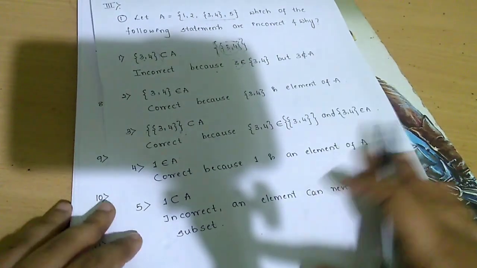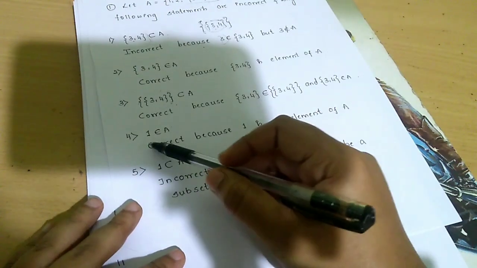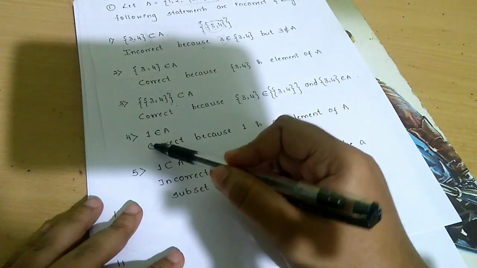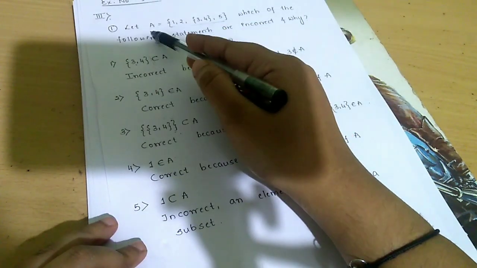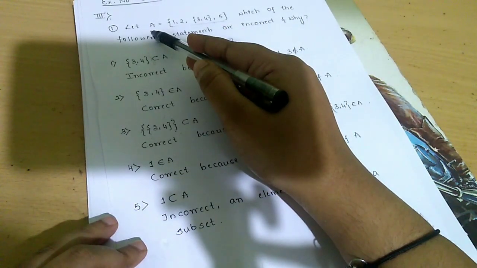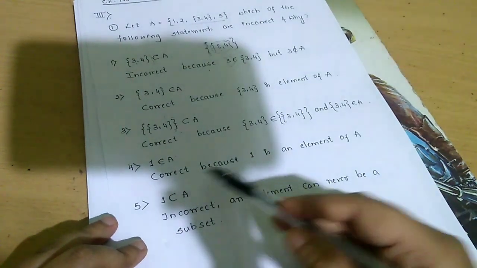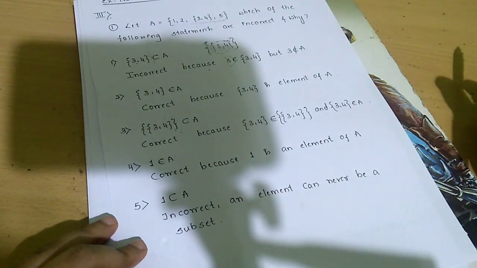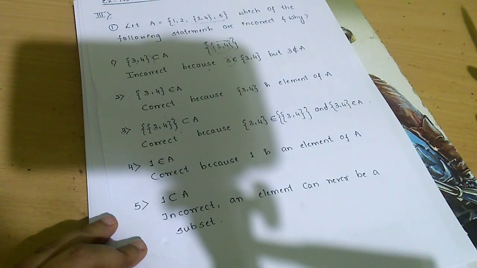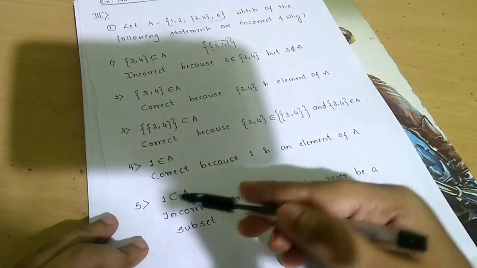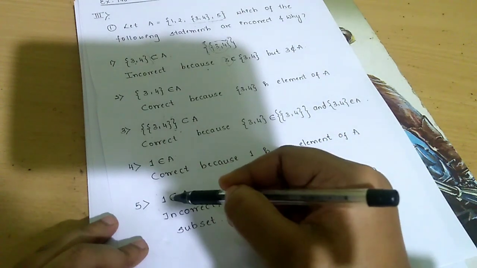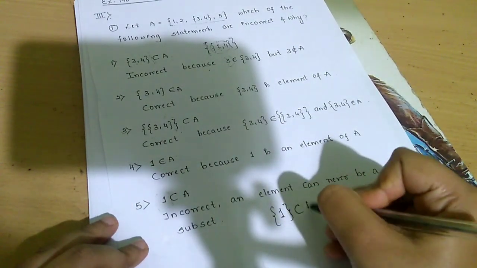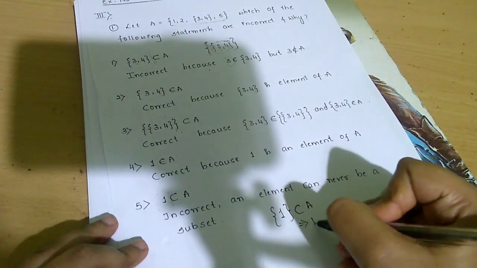Okay. Next. Fourth statement, what is it? 1 belongs to A. Yes, of course it is correct. Because 1 is an element which is present in A. Therefore, it is an element of A. The statement is correct. Fifth one, 1 is a subset of A. Is it true or false? It is false. Again, this 1 is not written in set form. If they had written {1} is a subset of A, then this would have become true.